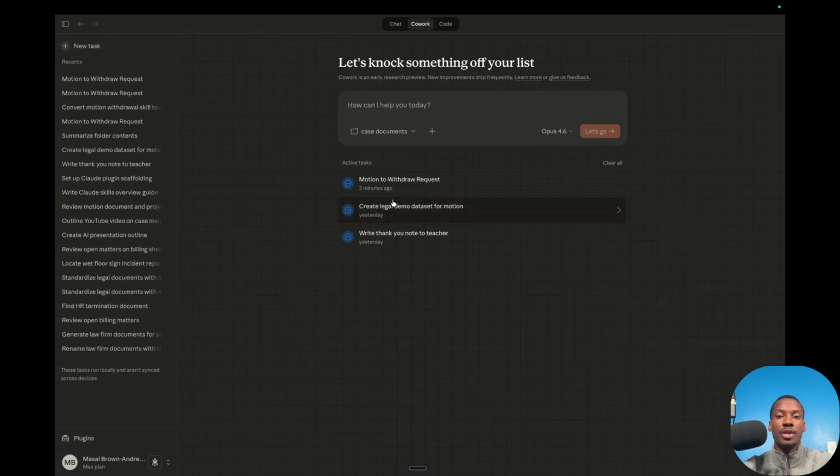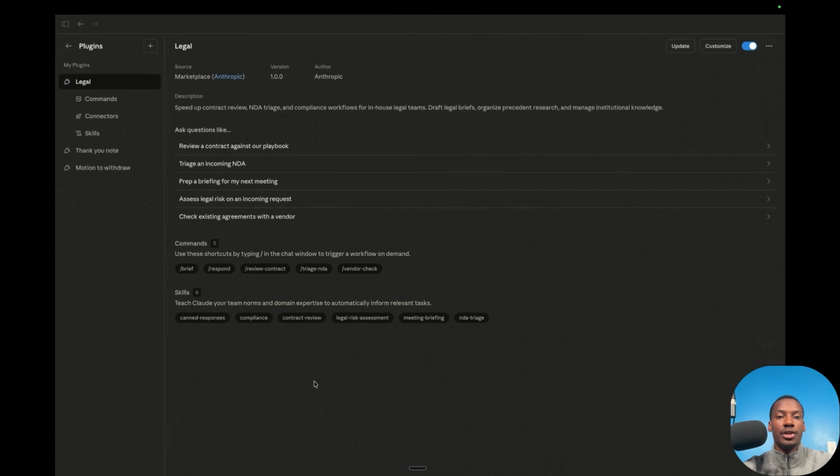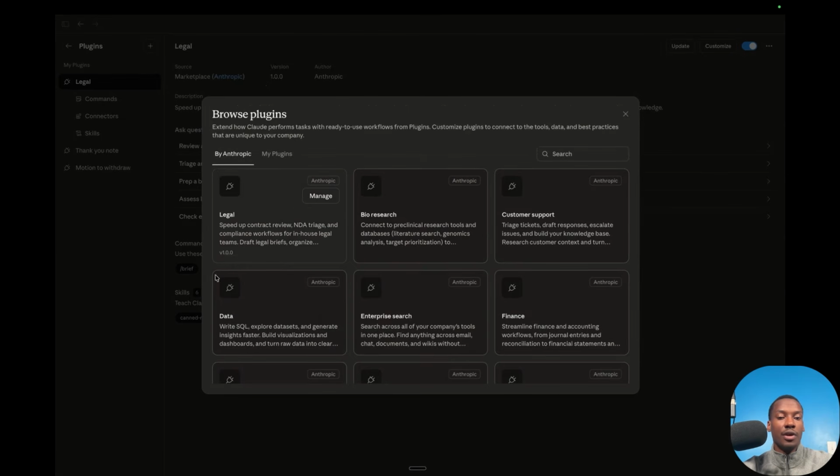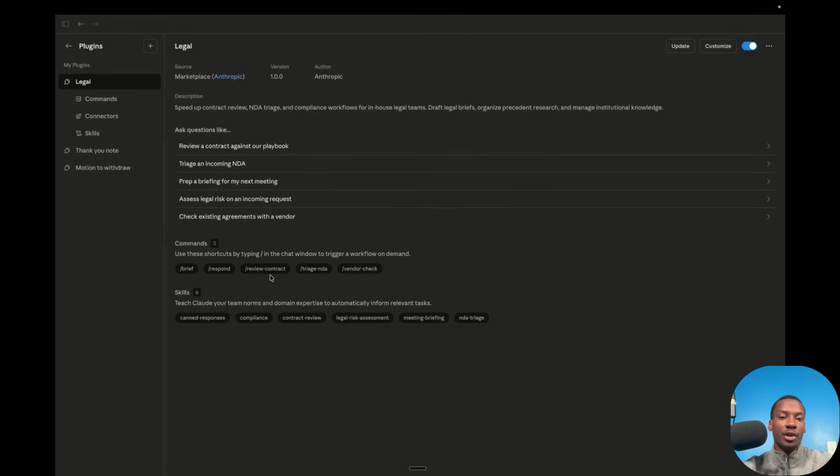And then once you come into Cowork and you open this tab on the left-hand side, you can come into the plugin section. And in this plugin section, we have the ability to bring plugins in here, right? So we can either browse the existing plugins. Anthropic has already created a plugin for legal, which is mostly for in-house teams, which allows, for example, handling NDAs, checking stuff from vendors, creating briefs, responding. All these things are different commands that are just taking information from markdown files and executing on that information. And it's all specific legal information, right?